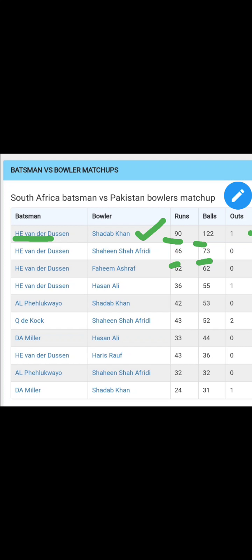Now we can see Fahim Ashraf and Rassie van der Dussen. Here you can see that in 62 balls he has made 52 runs. Fahim Ashraf couldn't get him out.